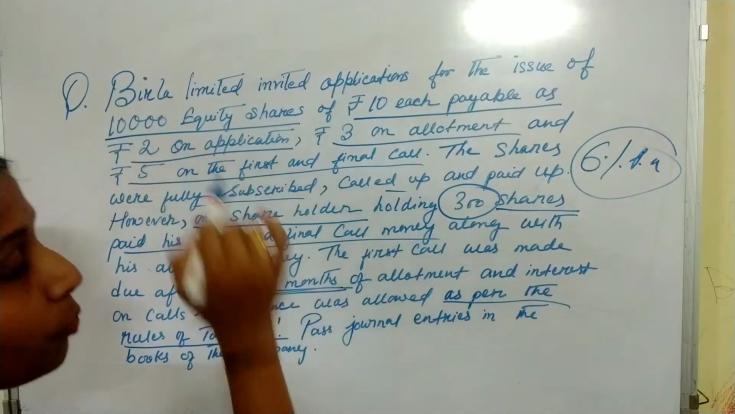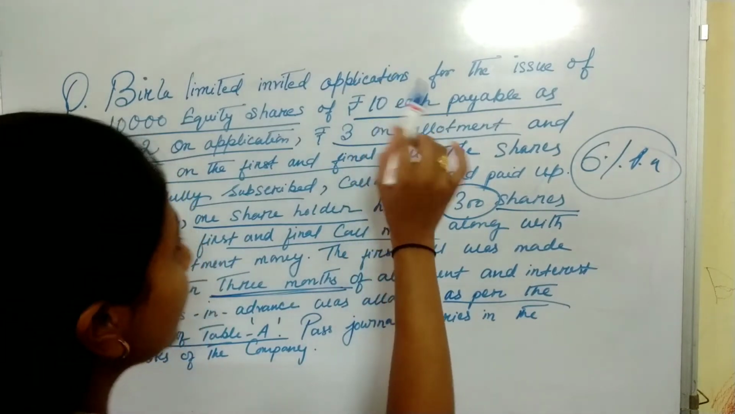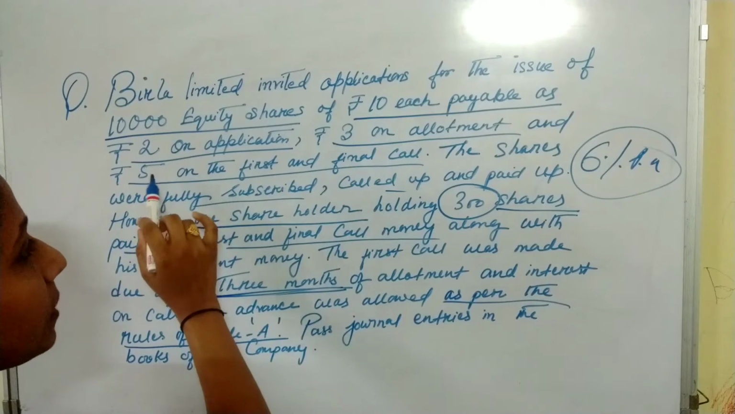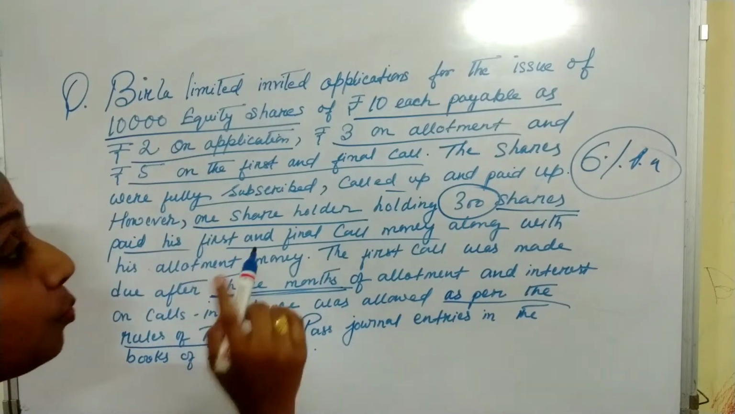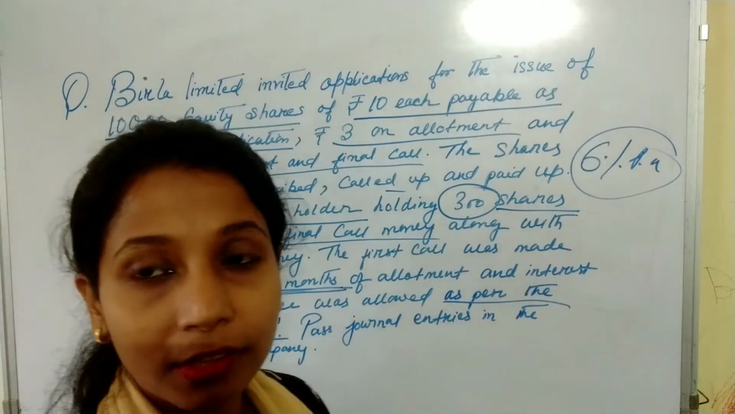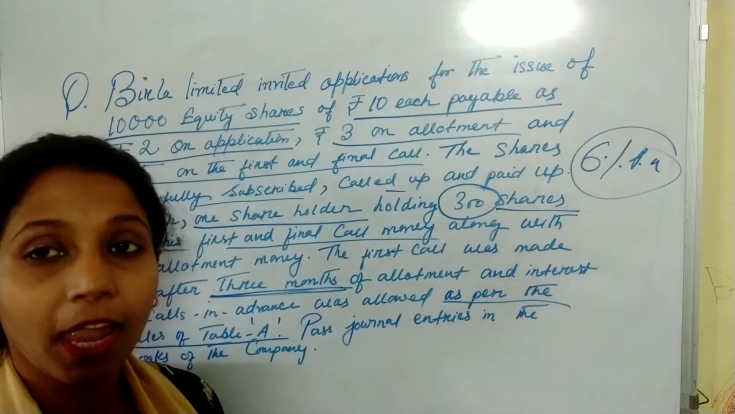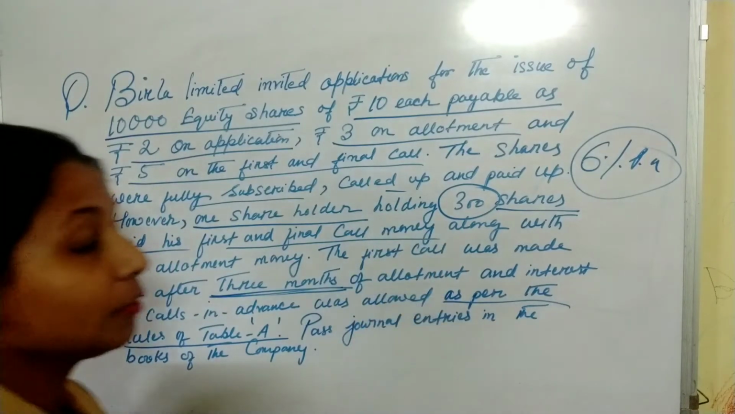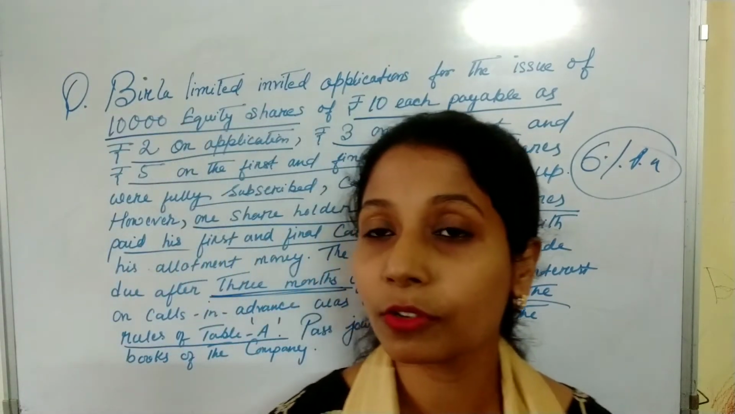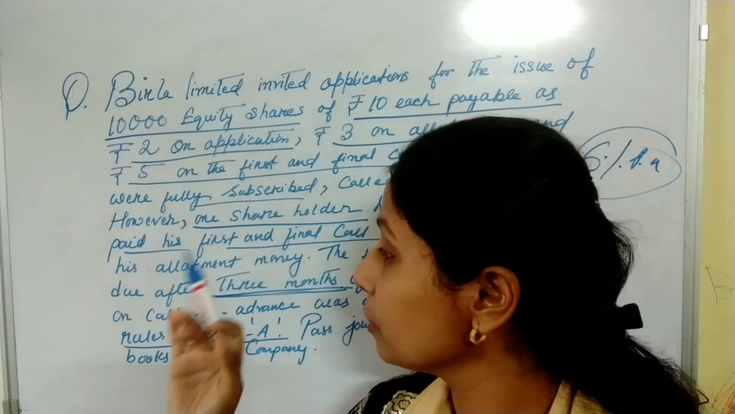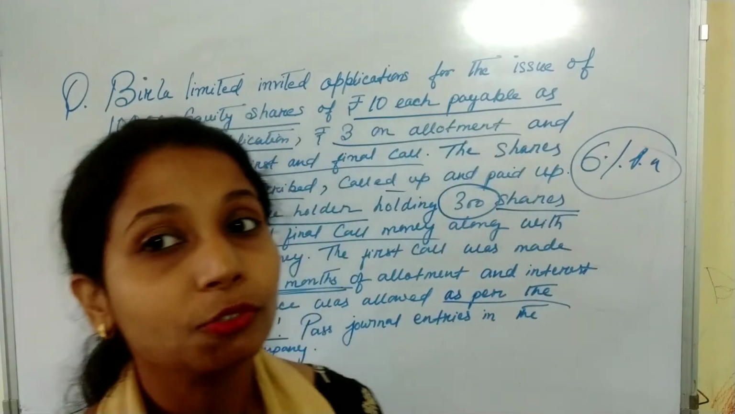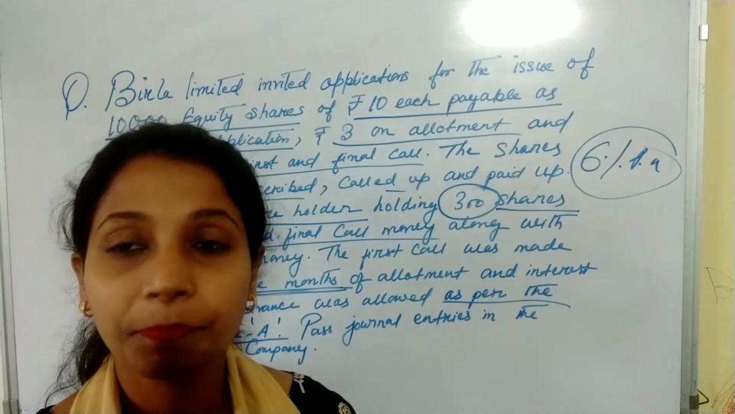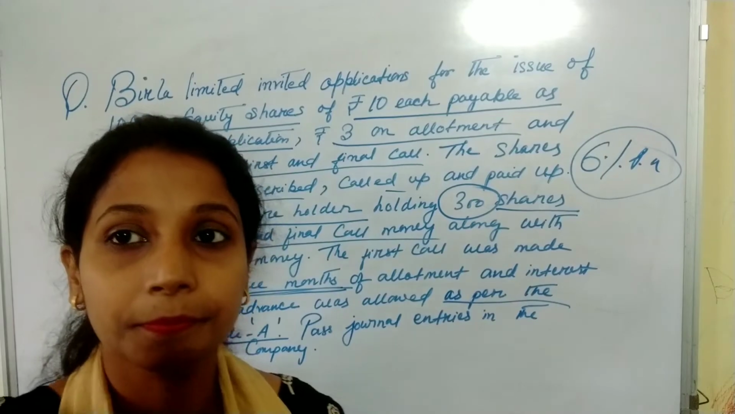First point, 10,000 equity shares. Shares are issued at par, rupees 10. On application rupees 2, allotment 3 and rupees 5 on first and final call. And one shareholder holding 300 shares has paid his first and final call money along with his allotment money. The first and final call was made after 3 months of allotment, and the rate of interest according to table A is 6%. Remember all these points and solve the sum.